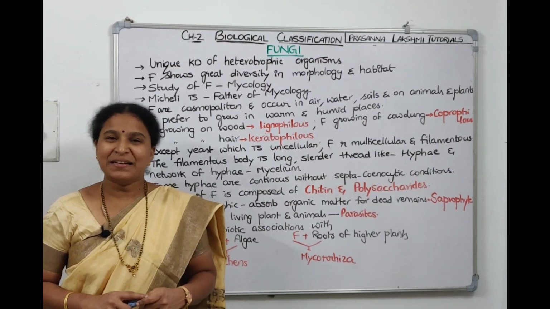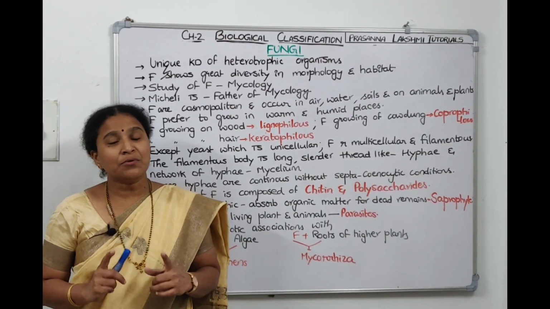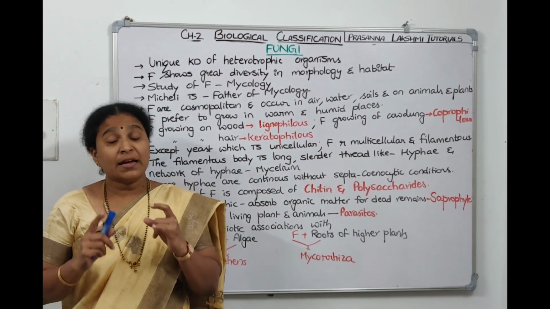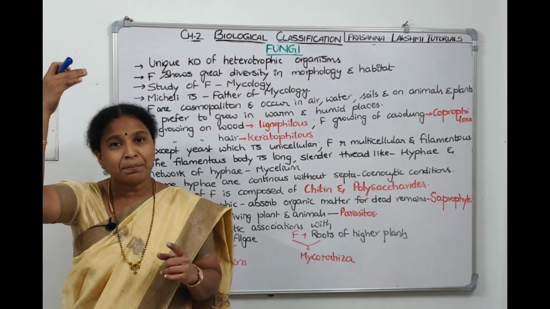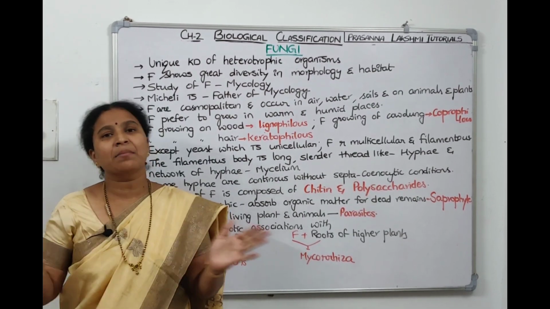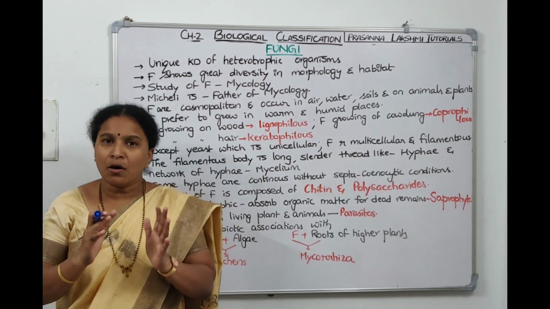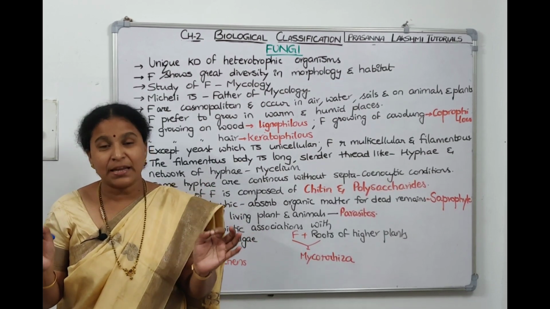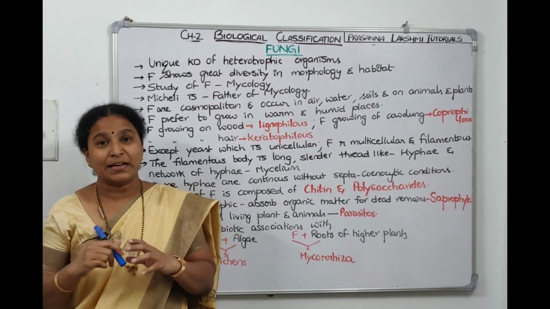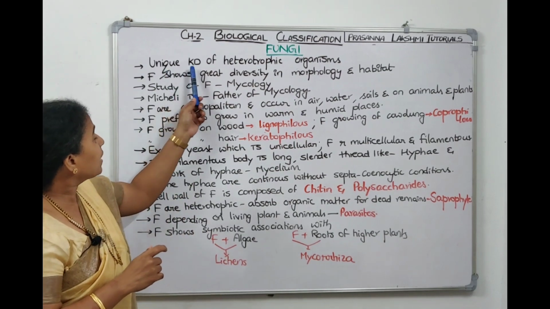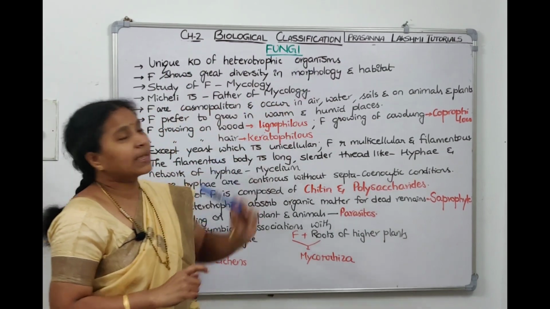Now the third kingdom is fungi. What is a unique feature of fungi? They are completely heterotrophic. One complete kingdom which has many organisms, and all organisms are heterotrophic only. That too, they are saprophytic. That's a unique habitat, a unique kingdom of heterotrophic organisms.